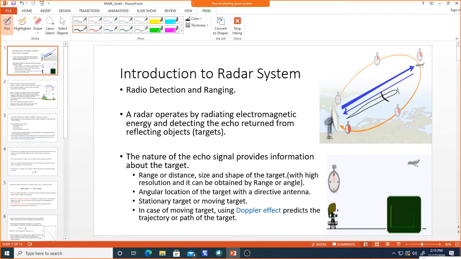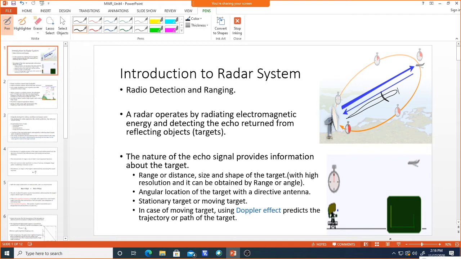Now, as I said, stationary target or moving target. If it is stationary, just by estimating the reflected wave you can find out the range and angle. If it is a moving target, as I said, you need to use the Doppler effect, which will shift the frequency of the signal when it is moving, due to the path length variation from the transmitter. That will predict the trajectory of the target which is moving. So the frequency shift from one position to another position we need to measure, and based on that frequency shift, we need to find out the trajectory of the target.